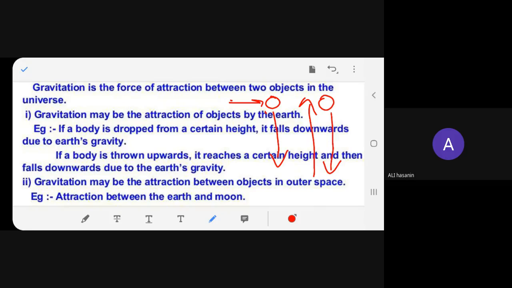Have you observed this? Do you think if you hit a ball, it keeps on going up and vanishes? It doesn't come down? It reaches a certain height and then it comes down. Why does it come down? Again, the same thing, due to Earth's gravity.